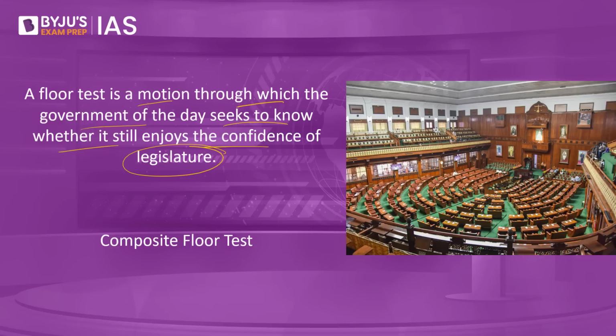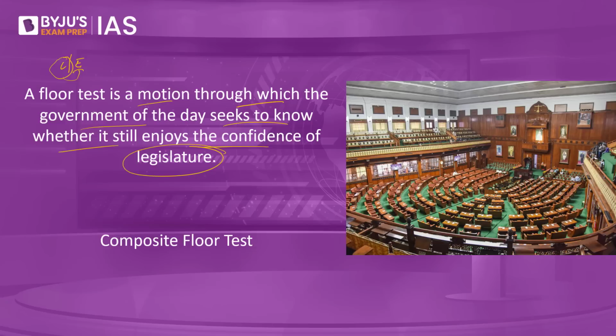What do we understand by this? When we consider the state of affairs, what we have is the legislature. We also have the executive as well. In the United States of America, we have clear-cut powers. You have the legislature which makes the laws. You have the executive which implements the laws. But when it comes to India, what we have is overlapping jurisdiction. What is this overlapping jurisdiction? First, they are elected as the legislators in India, and from the legislature, they also become the executive as well. So it is the executive which is also trying to tell the people on the floor that we have enough number of legislators in our support.